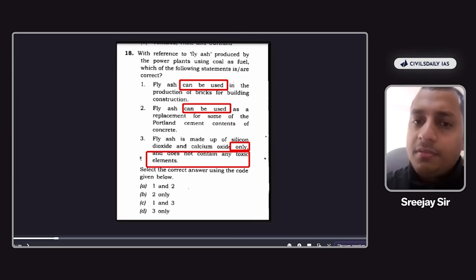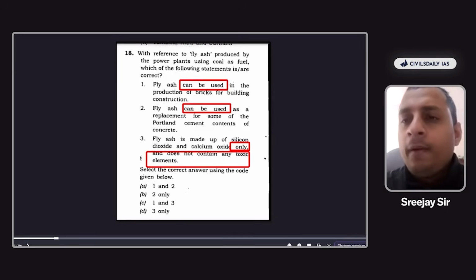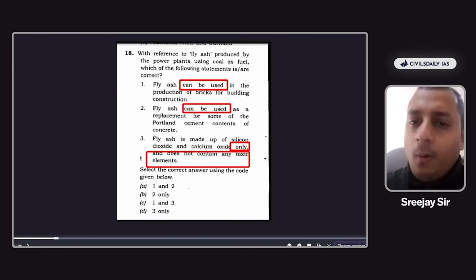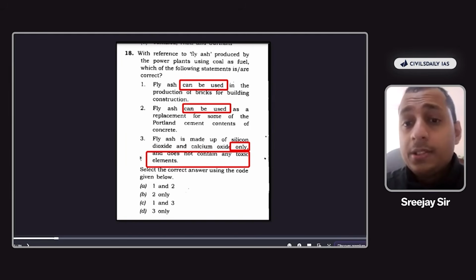Fly ash is made of silicon dioxide and calcium oxide only and does not contain any toxic elements. Now, can UPSC say that it is only composed of these, that not even 0.001% of any other element is there? UPSC can never say that. Does not contain any toxic elements, not even a tiny bit. It's not possible, right? So therefore, here 1 and 2 will be the answer.